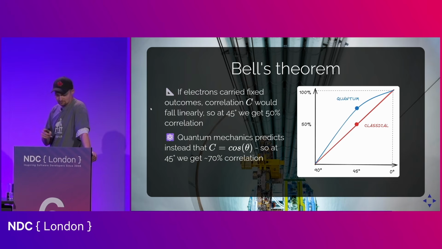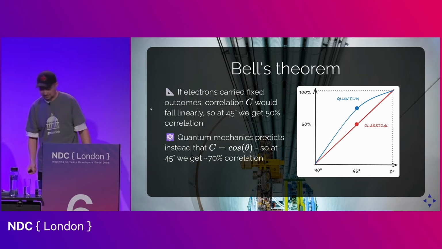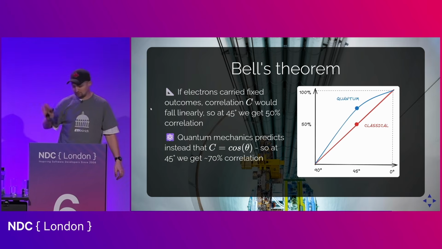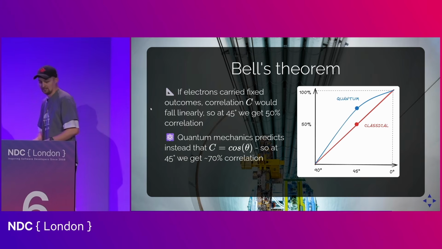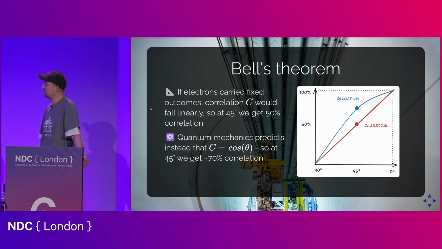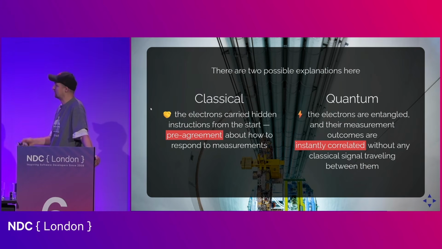So John Bell from Belfast, working at CERN in Geneva, came up with this brilliant mathematical solution to the problem, right? Because he actually realized, and this is a simplified variant because the solution is quite technical, that we can experimentally test which of these two is correct.